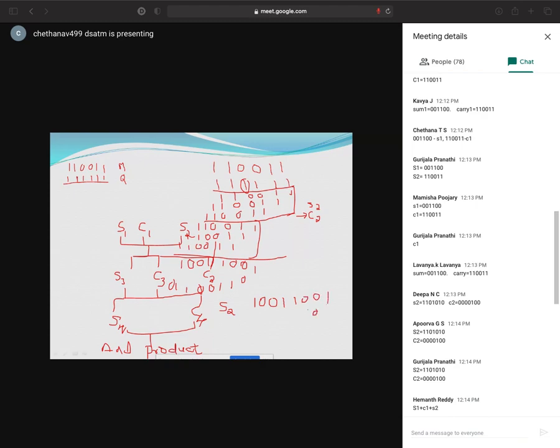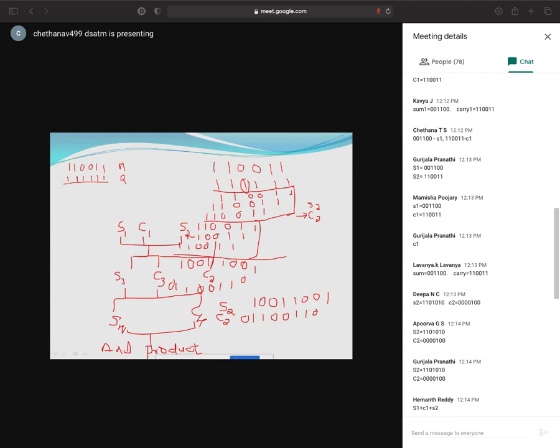Carry will be 0, 1, 1, 0, 0, 1, 1, 0. Is this correct? S2, C2 correct? Am I correct? This is correct. Next S3, right? After I get S3, C3, I should add S2.